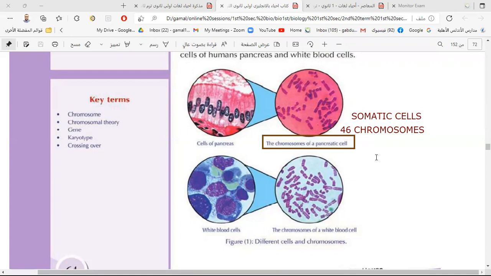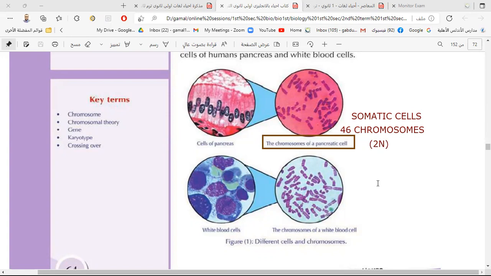Only the reproductive cells or gametes, which are the ovum in the female and the sperm in the male, carry half the number of chromosomes. Somatic cells carry the complete number of chromosomes. We call it 2n, which in the human is 46.